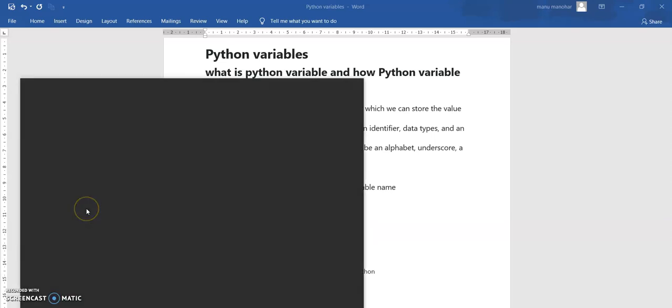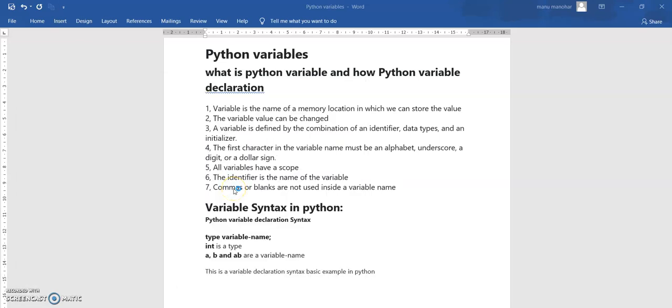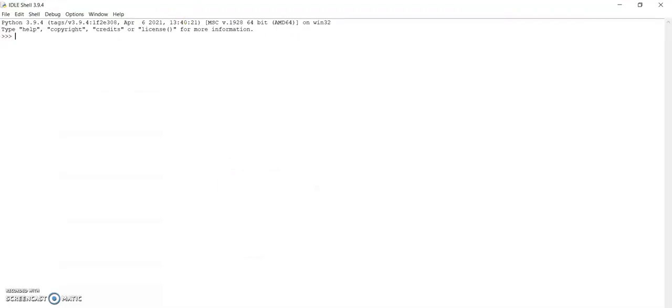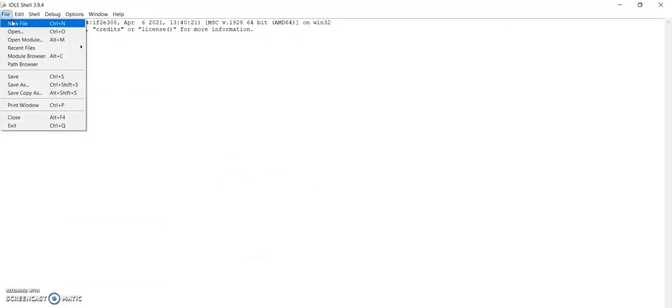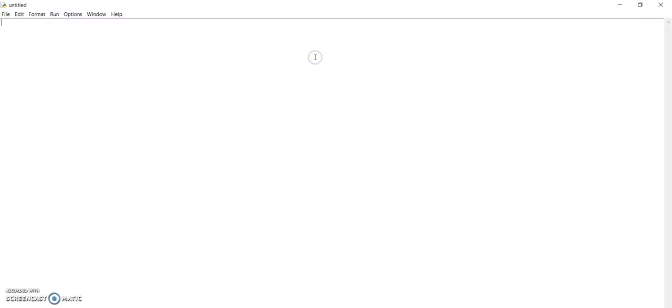Open Python IDLE. Click new file. Here is a variable. Here there is no need to provide the data type, because Python contains embedded packages which contain all the data types.